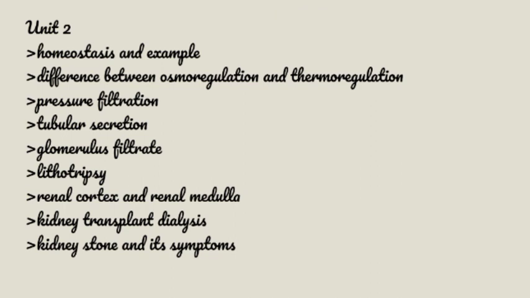From chapter 2, homeostasis and example, difference between osmoregulation and thermoregulation, pressure filtration, tubular secretion, glomerular filtrate, lithotripsy, renal cortex and renal medulla, kidney transplant, dialysis, and the kidney stone and its symptoms. These are the very important short questions in chapter number 2 of the 10th class biology book.